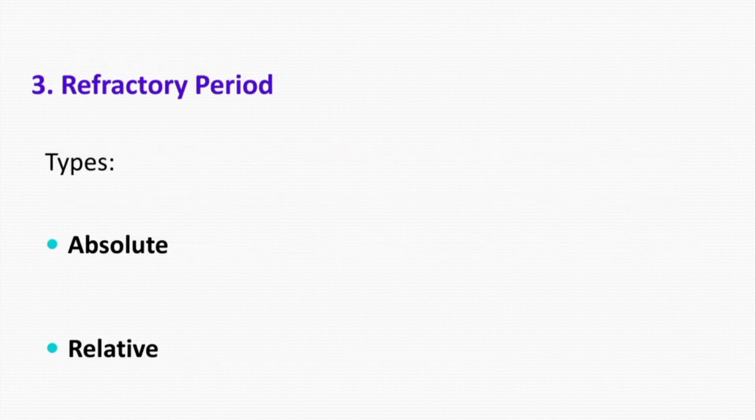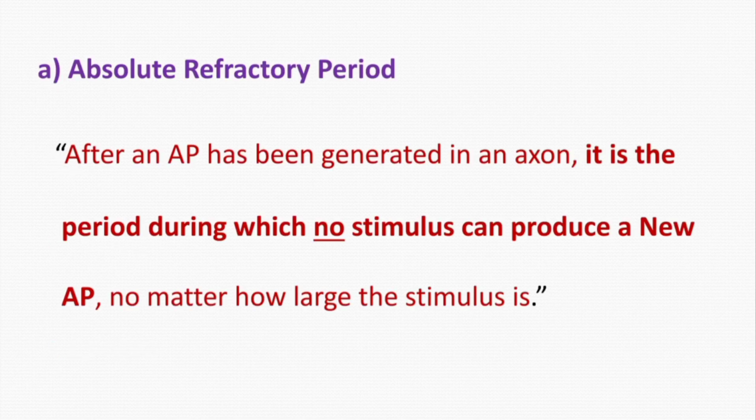Next property is called refractory period, and it is of two types, that is absolute and relative. First of all, absolute refractory period is the period during which no stimulus can produce a second or new action potential in an already excited tissue, no matter how strong the stimulus is.